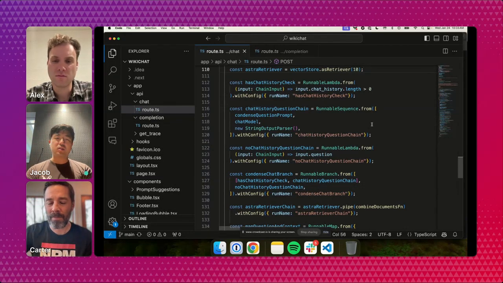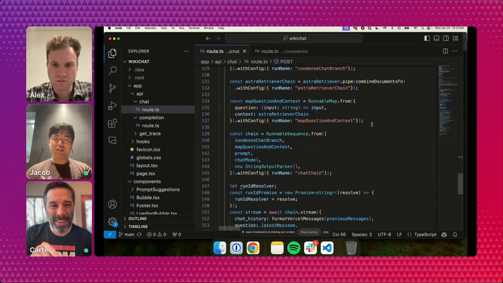I think Alex has used the classes here because we're labeling them for tracing later on to make debugging easier. So we'll show that off a bit later. If you scroll down a bit farther, sorry. Yeah, I was going to say, we're going to talk about the debugging later. That'll be really fun.